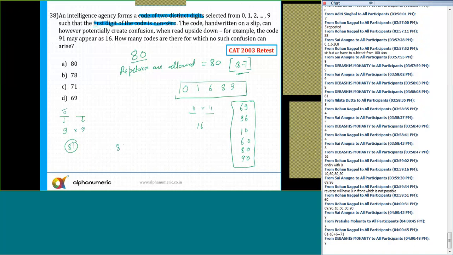So what should be the answer then? 81 minus 16 and plus this 6. So what is this value? 81 minus 16 plus 6. That is equal to 70. That's right. So the answer is, sorry, not 70, but 71. And that's the answer. So I hope that it is clear.